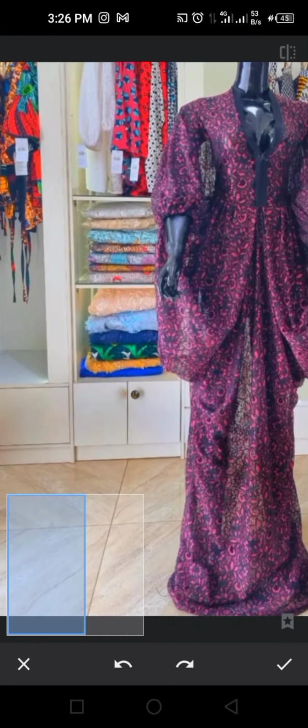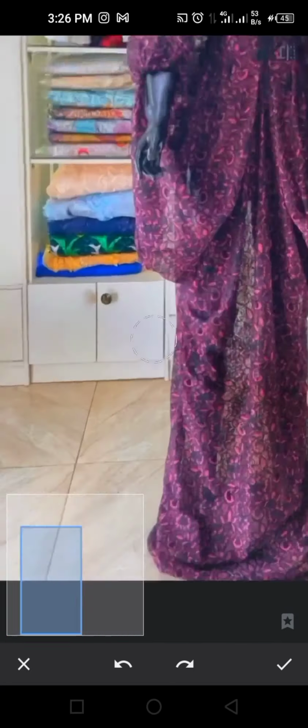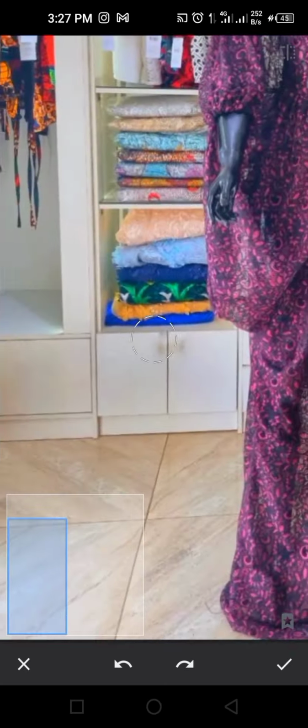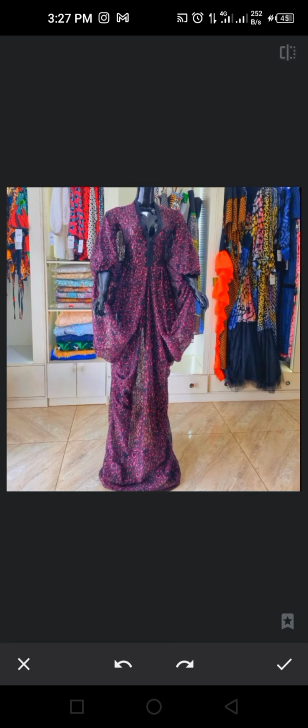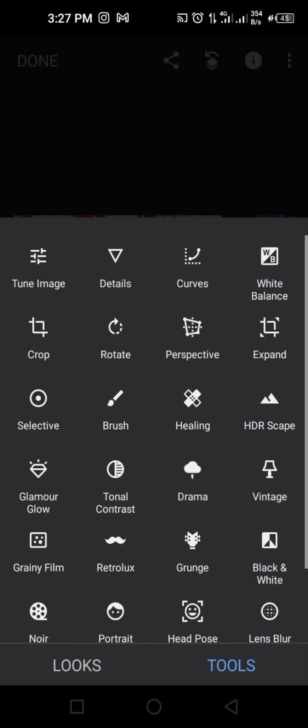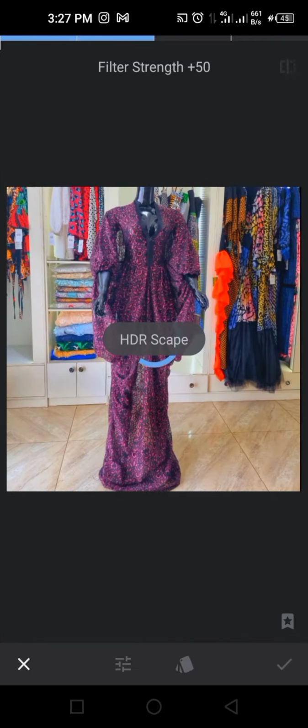So I zoom in and tap here and off it goes. If I want to remove the second one too, I do that. Off it goes. Yes, that is what it works for. I'm taking it back. Yes. Click on OK. So let's move to the next one, which is the HDR scape.